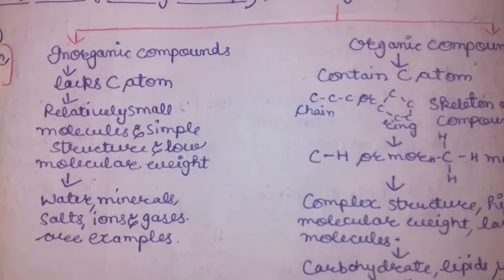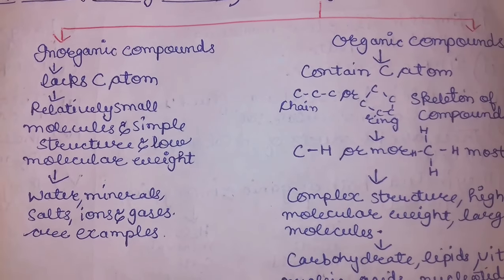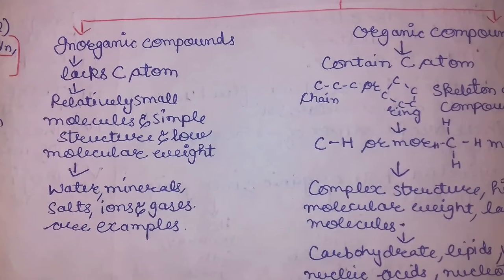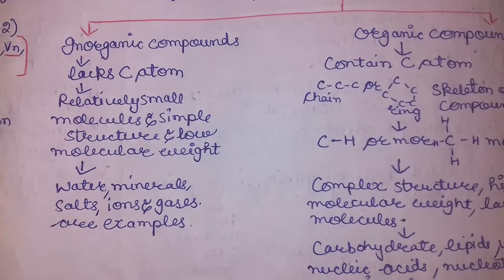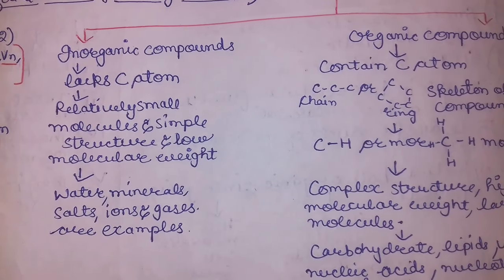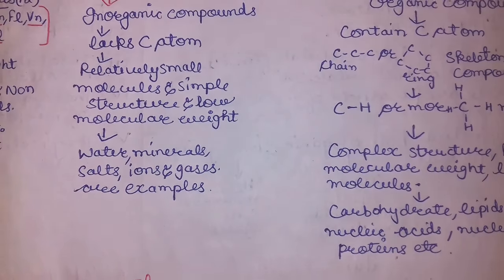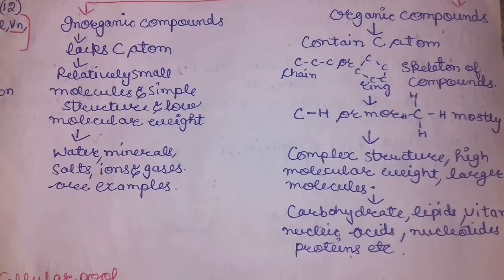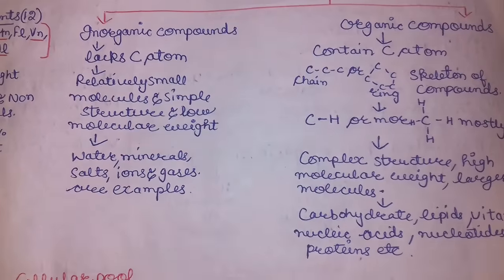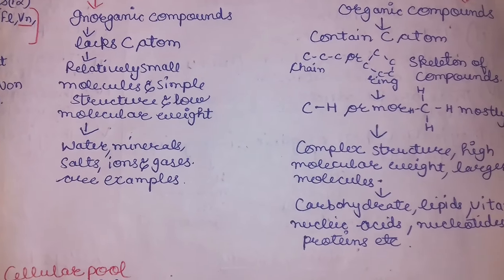The inorganic lacks carbon atom, while the organic means they have the carbon atom. The inorganic are relatively small and simple in structure and low in molecular weight. These include water, mineral, salt, ions, gases, while the other one, organic compounds, are in chain or in ring.